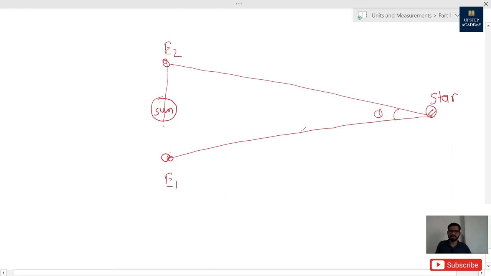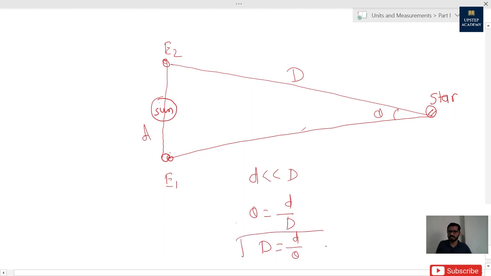This distance we can take as small d, this distance we can take as capital D, and as d is very small compared to D, we can apply the formula theta is equal to d upon D, and D, the distance between Earth and star, is equal to d upon theta. By this way we can measure this huge distance between Earth and star.